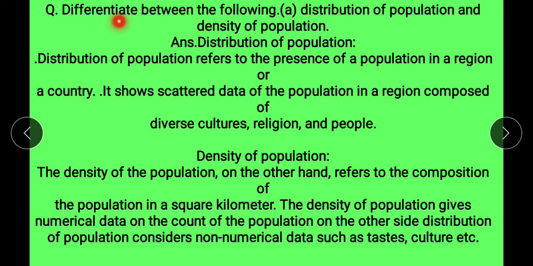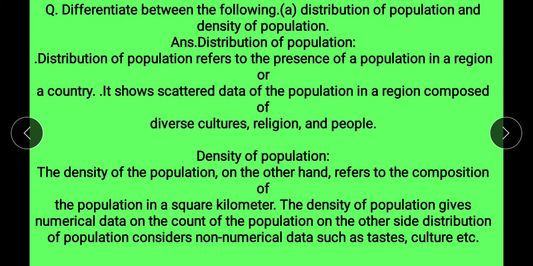Next is differentiate between the following. First is differentiate between distribution of population and density of population. Distribution of population refers to the presence of a population in a region or a country. It shows scattered data of population in a region composed of diverse culture, religion and people.